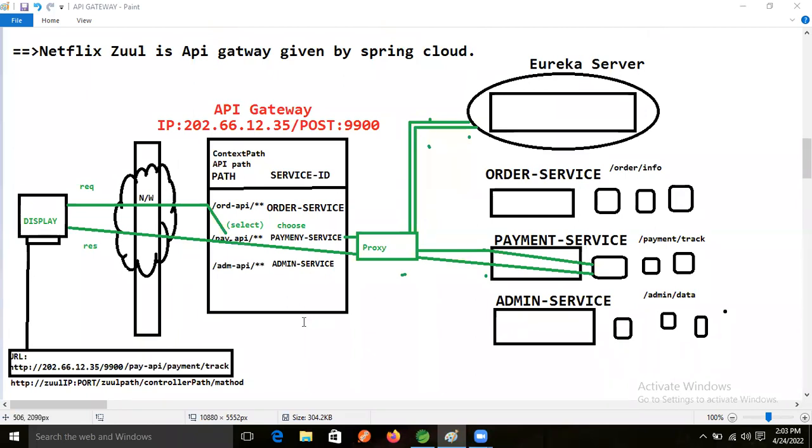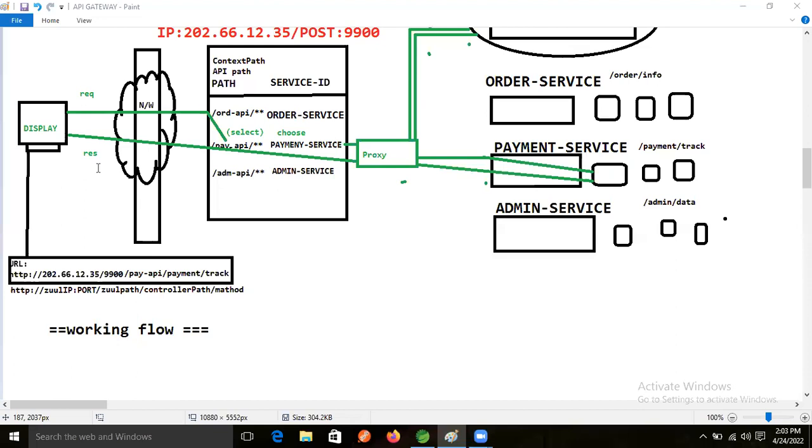Here the client is making the request, nothing but the end user, right, guys? The end user is making the request.